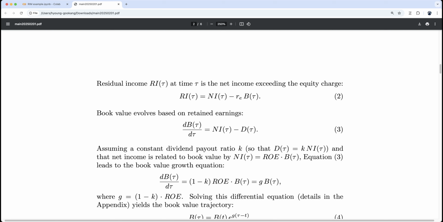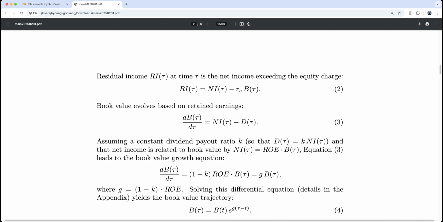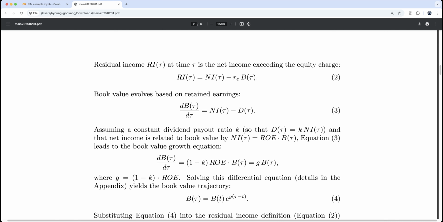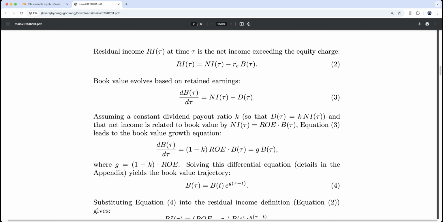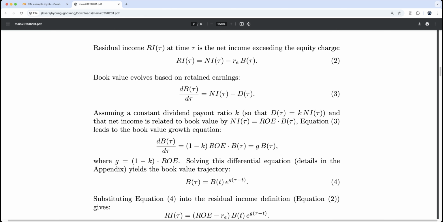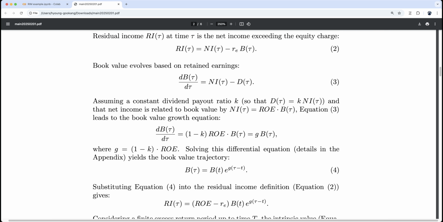Okay, retention rate multiplied by return on equity is usually the growth rate. Now solving this differential equation, details in the appendix, yields the book value trajectory, which is this one. What's the book value? It evolves at rate g. Okay, so this is intuitive because it is a starting point and it grows, right?